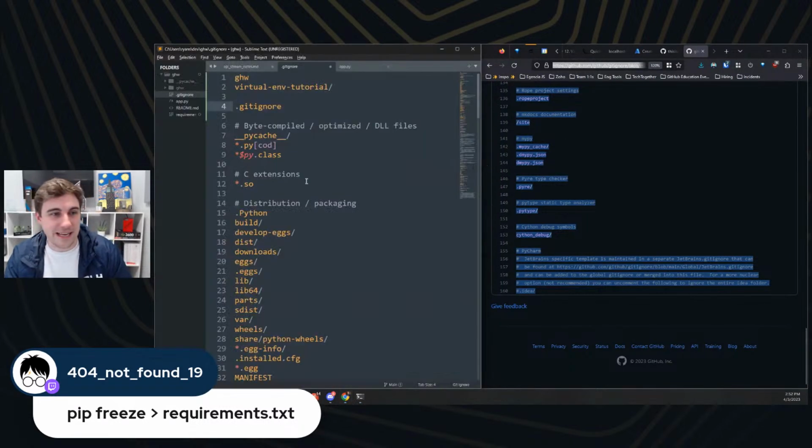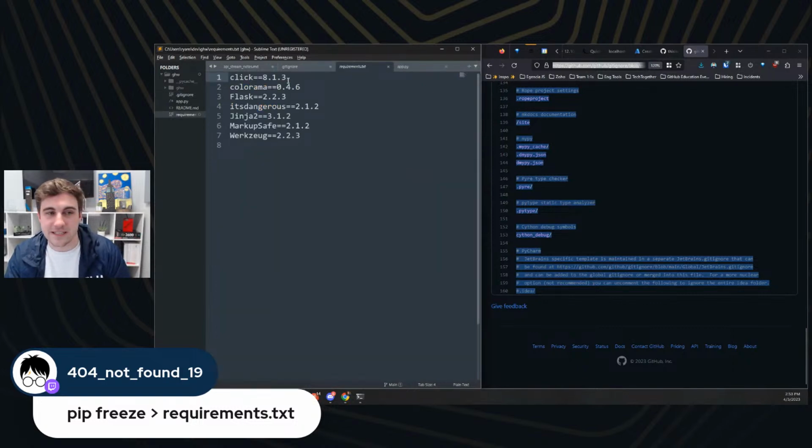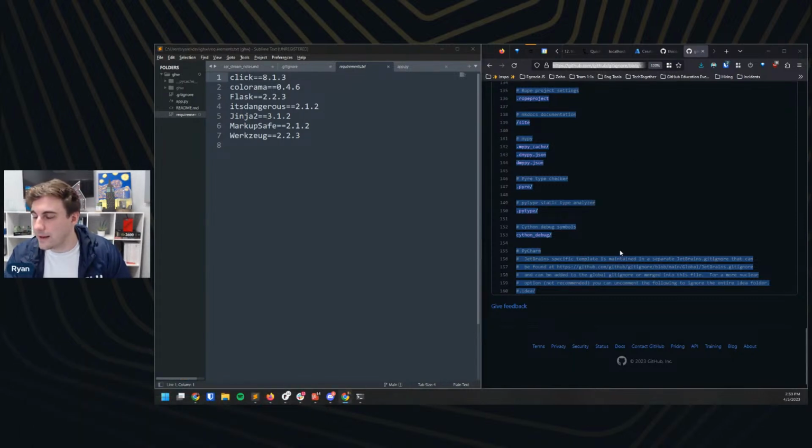So if we do that again, pip freeze with the redirect bracket to requirements.txt. And if we come back to our text editor itself, you can now see that this file exists here. Great. These are Flask and then all of its dependencies as well. Go ahead and hide that.